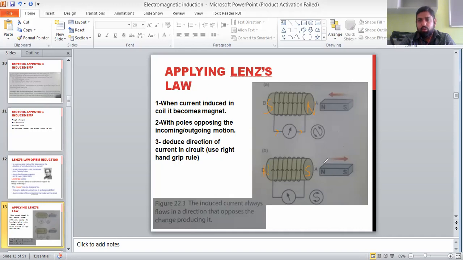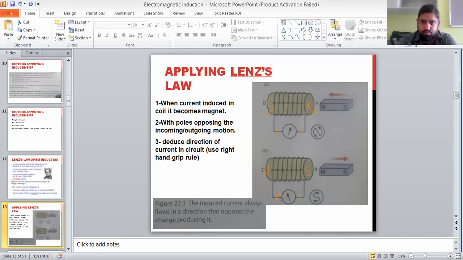So when north tries to move away, this will attract and stop it. Now north is on the left hand side. Now I can move my fingers for the direction of current. From the front it's going up. So the direction of current in this wire will be like this. And you can see the direction of deflection of the needle of the galvanometer.